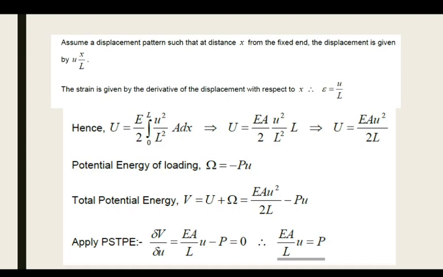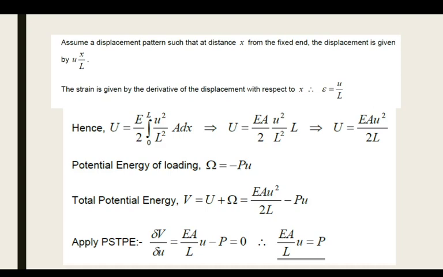So assume a displacement pattern such that at a distance x from the fixed end, the displacement is given by u into x divided by L. Strain is given by the derivative of the displacement with respect to x. Therefore epsilon will be equal to u divided by L. So basically if you differentiate the displacement with respect to x, you will get the strain.